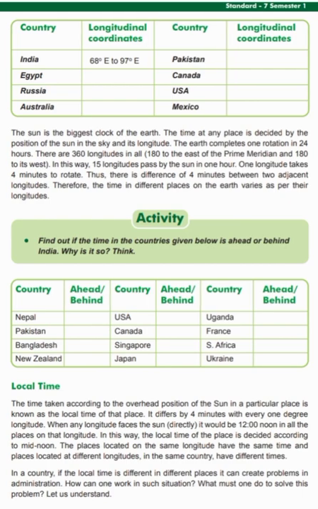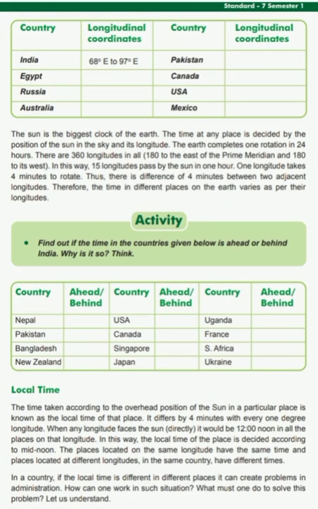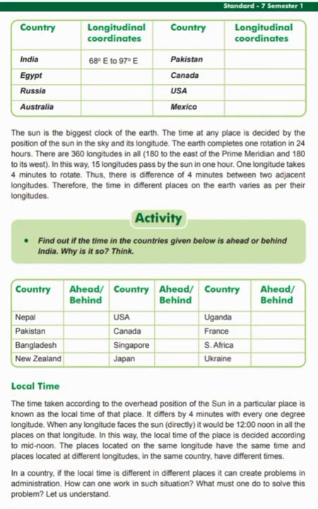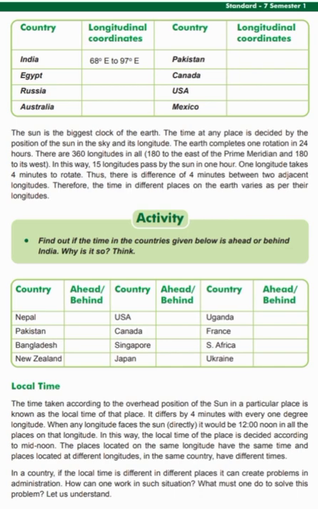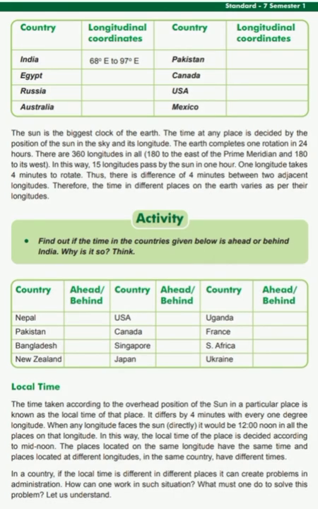One longitude takes 4 minutes to rotate. Thus, there is a difference of 4 minutes between two adjacent longitudes. Therefore, the time in different places on the earth varies as per their longitudes. Students, the biggest time clock of the earth is the sun. The time on the earth is decided by the location of the sun and the longitudes.